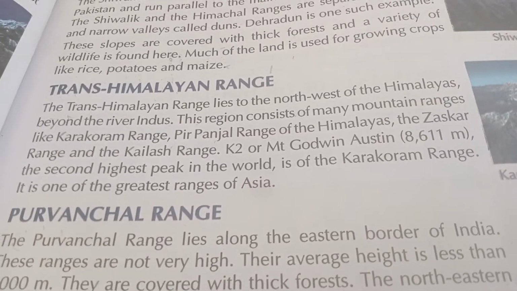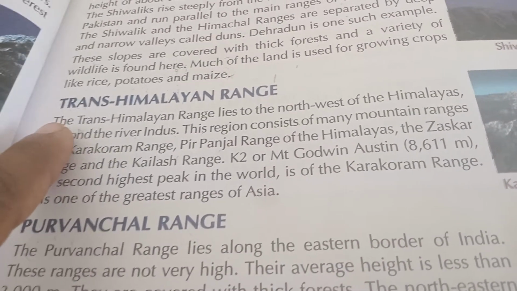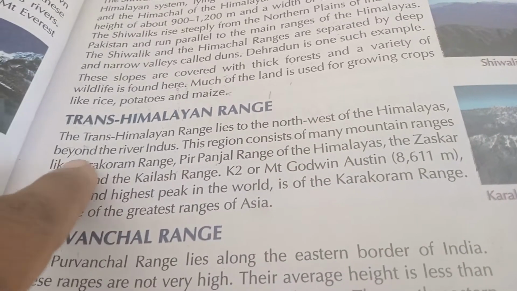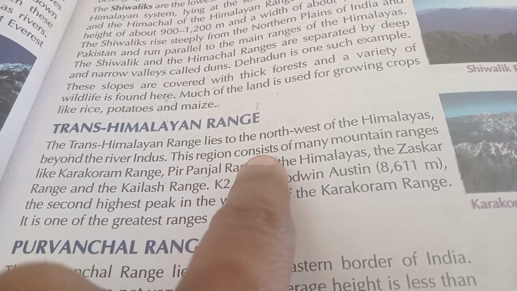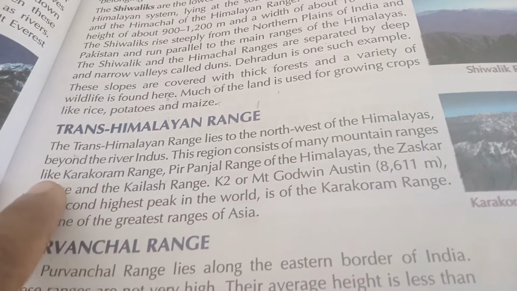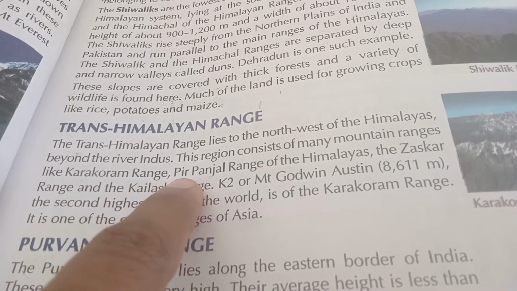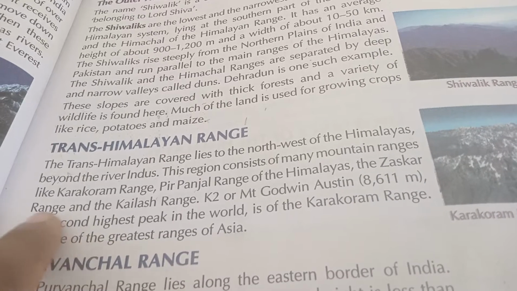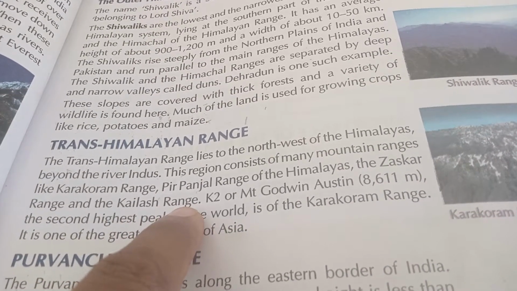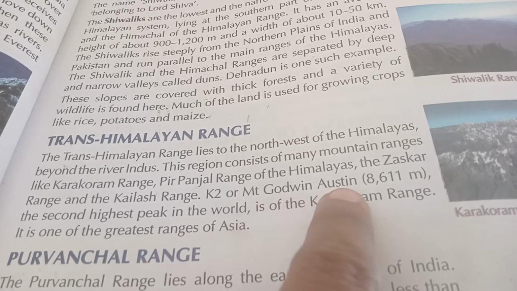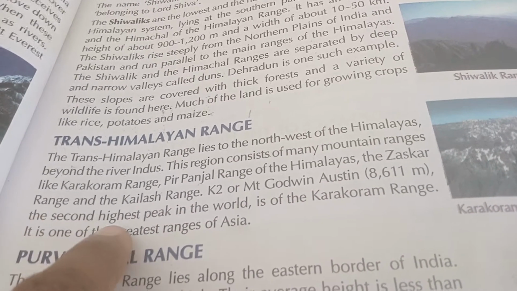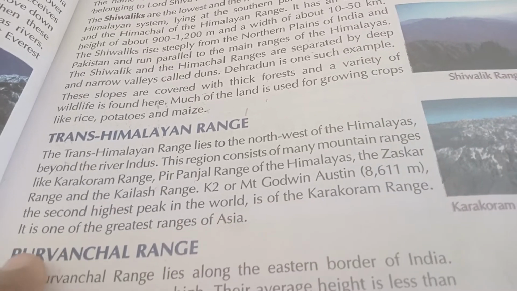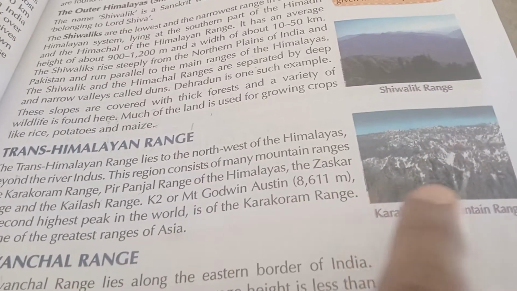Next, the Trans-Himalayan Range. The Trans-Himalayan Range lies to the northwest of the Himalayas. Beyond the river Indus, the region consists of many mountain ranges like the Karakoram Range, the Chaskar Range and the Kailas Range. K2 or Mt. Godwin Austen is the second highest peak in the world. It is one of the Karakoram Range. It is one of the greatest ranges of Asia.